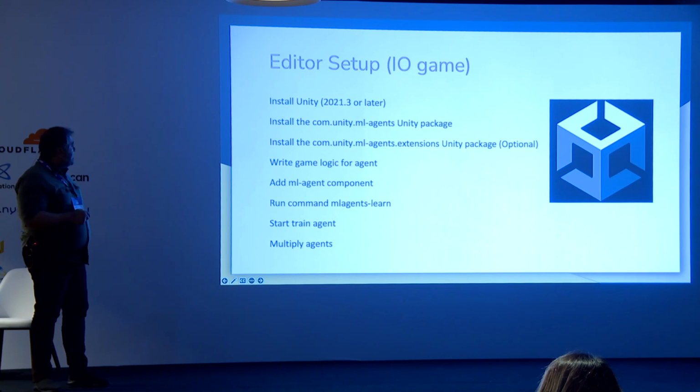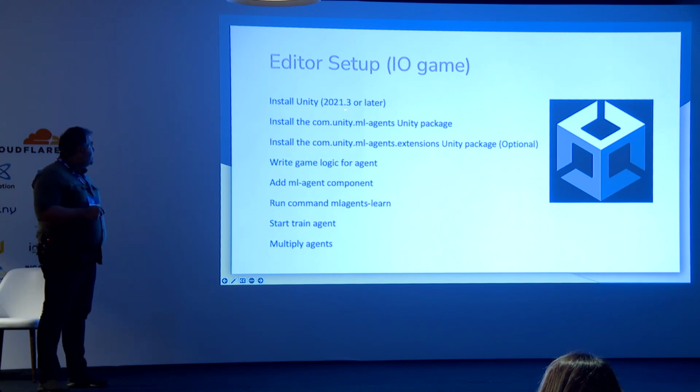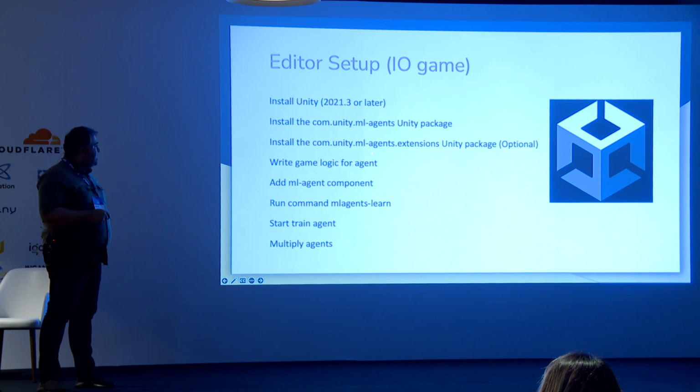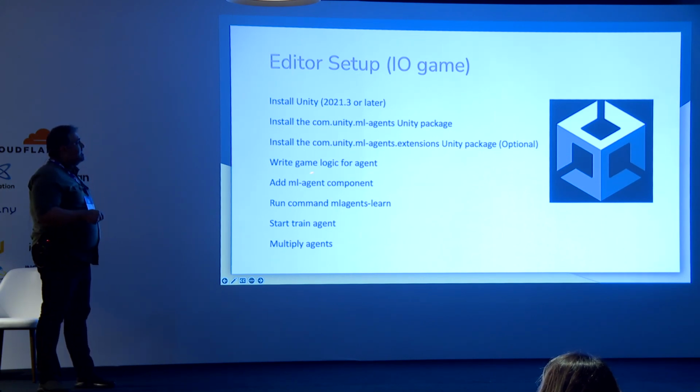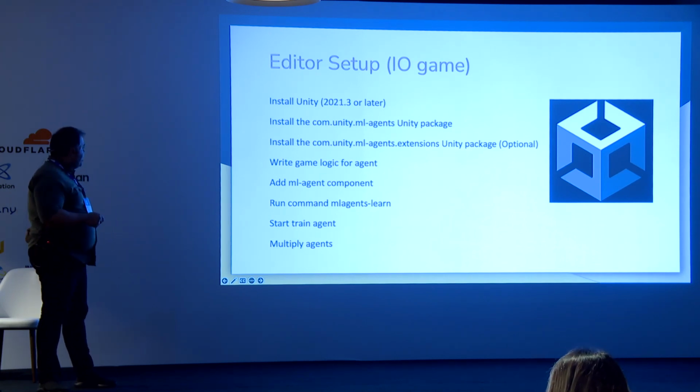On the Unity editor side, we have to use Unity version 2021.3 or higher for the latest version of ML Agent. Also, you need to set up these two packages, com.unity.ml-agents and ML Agents extensions. Then you write everything in the C# language. You don't need any knowledge of Python. The other steps are technical steps.